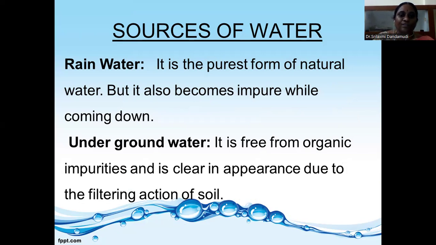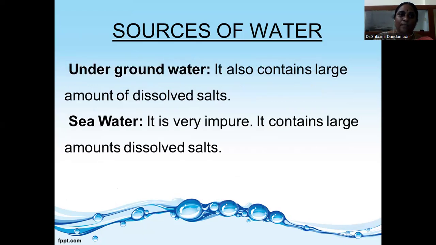Rainwater. Rainwater is the purest form of natural water, but it also picks up impurities while coming down. Underground water is free from organic impurities and it is clear in appearance due to the filtering action of the soil. Underground water contains a large amount of dissolved salts. Seawater. Seawater is very impure water. It contains a large amount of dissolved salts.